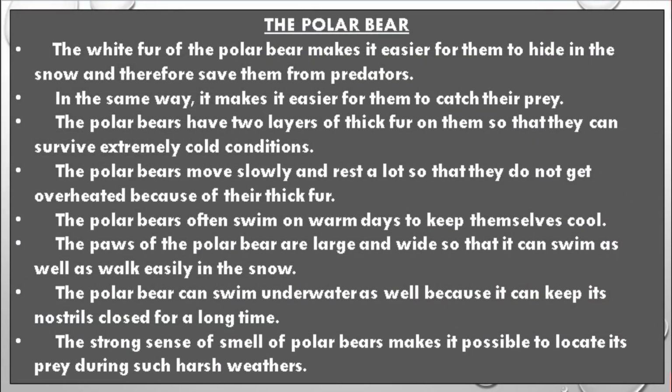Now students, here is a case study of a polar bear: how polar bears adapt themselves in these extreme conditions, and what are the important features that polar bears adapted in order to survive in polar areas.